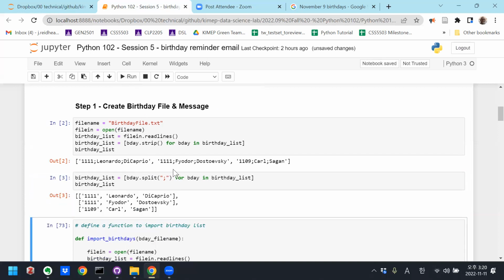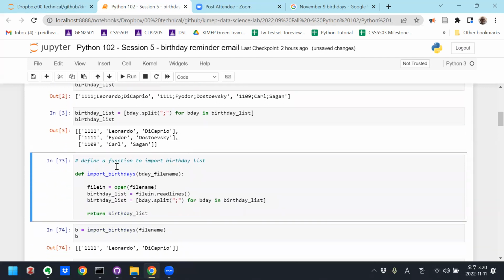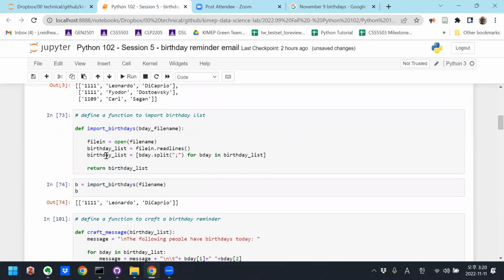Okay, so I've got a list of lists where the index 0 is the birthday, index 1 is the first name, and index 2 is the last name. Now I want to put that in a function.